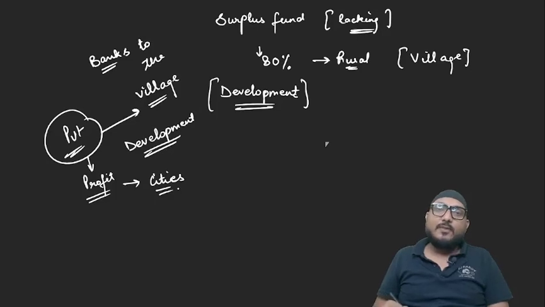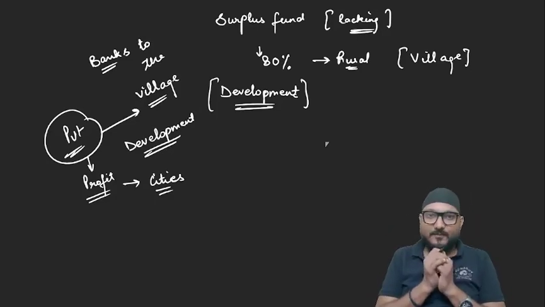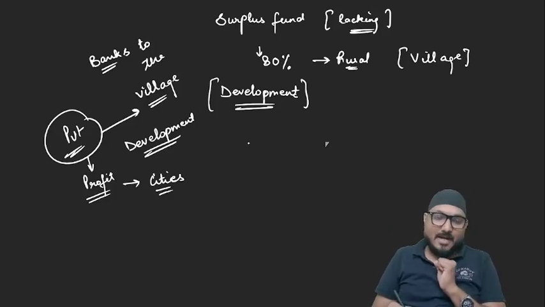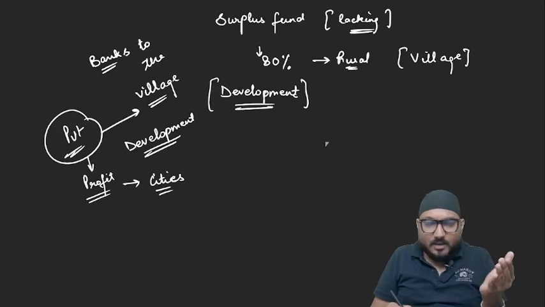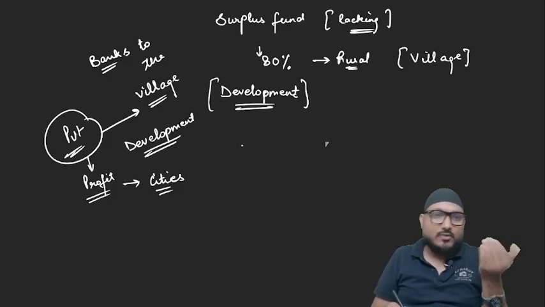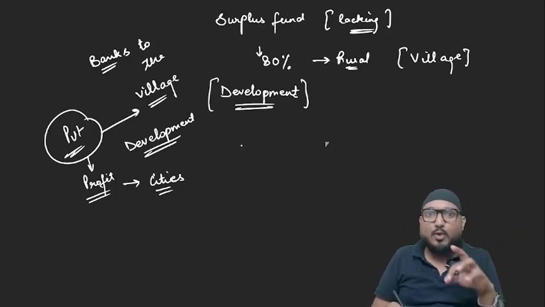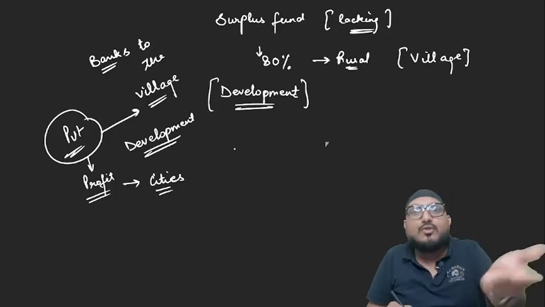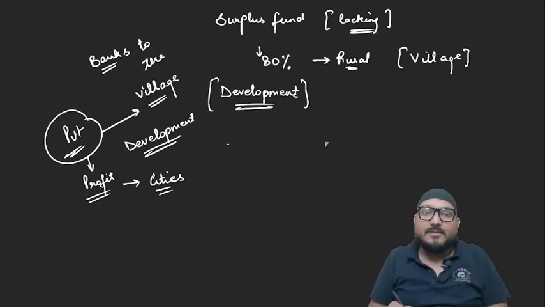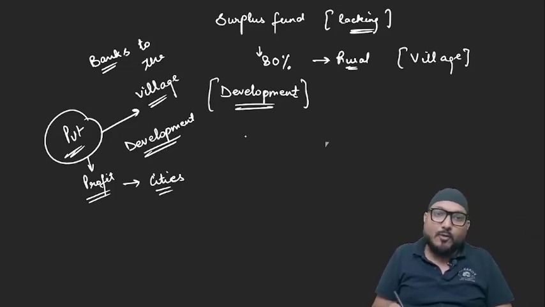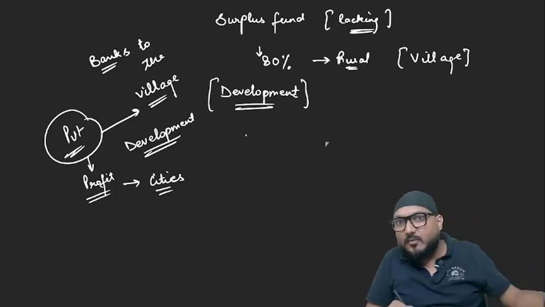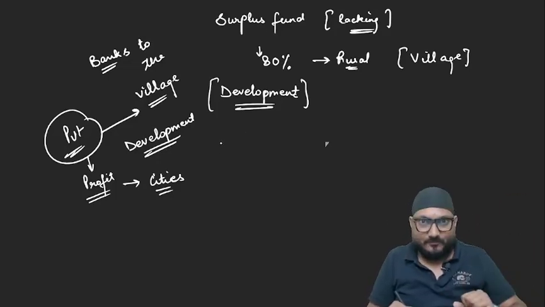So that is where the clash started. In 1947, what happened? The then government went to RBI and asked them, or asked banks, to open branches in different villages of India, for which RBI just heard their words but didn't act.